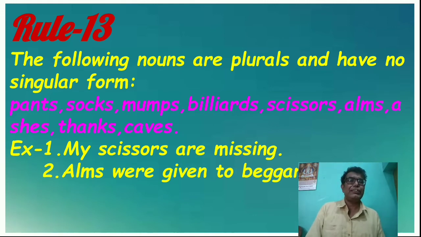But when it is used with "a pair of", it will be taken as singular. When you have to say a pair of scissors, or a pair of trousers, as in "a pair of trousers needs stitching", where "a pair of" is used, it will be taken as singular. Otherwise, scissors and arms will generally be taken as plural, not singular. This is rule number 13. Now proceed to rule number 14.